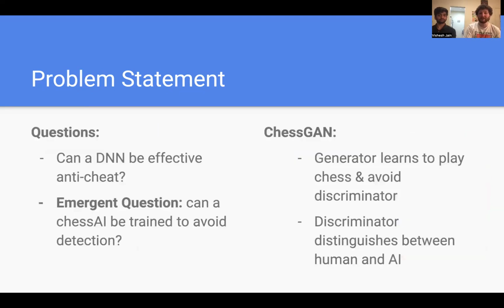So our main question is, can a deep neural network be an effective anti-cheat? Can it detect this cheating? But an emergent question that came with it is, can a chess AI be trained to avoid detection by this anti-cheat? And so what that created was ChessGAN.